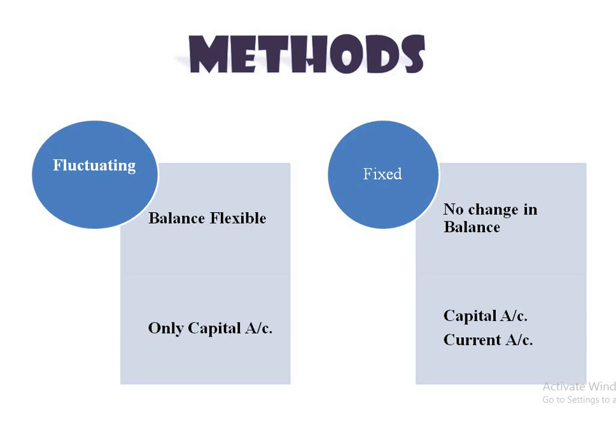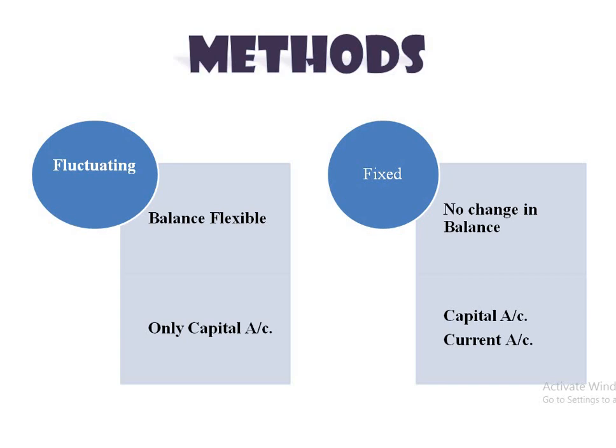Under the fluctuating capital account method, the opening balance and the closing balance of the capital account of any partner are reported as fluctuating. That means flexible. The balance is flexible. That's why it is known as fluctuating or temporary capital account method. One more question: what is the other name of the fluctuating capital account method? The other name is temporary capital account method. Flexible. Under this method, only one account is prepared to record all the transactions related to the partners, that is only the capital account. That's the first method.